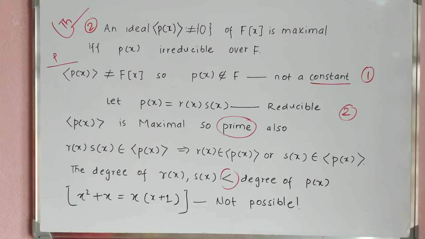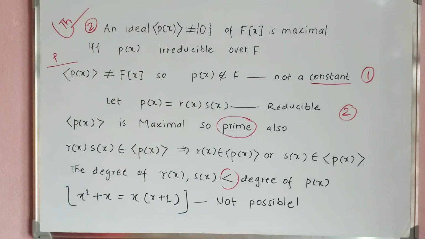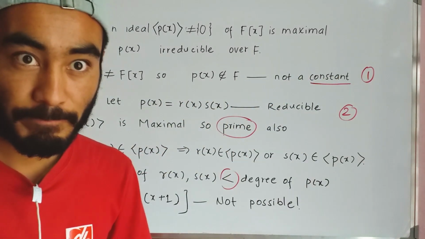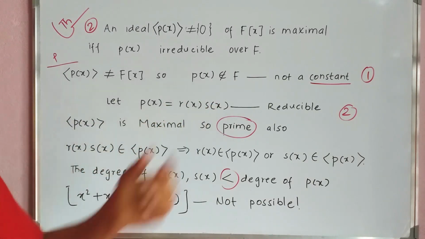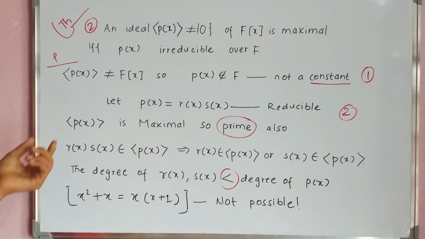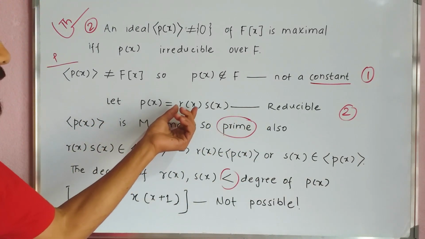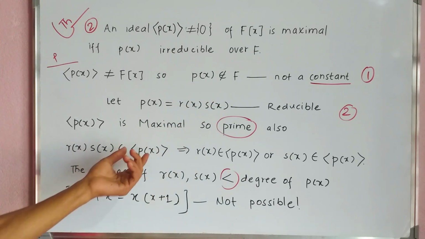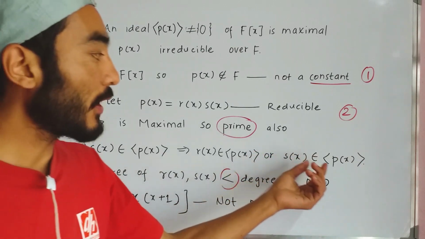To prove is the polynomial p(x) is irreducible over F. Now we have the ideal <p(x)> is not equal to F[x] because the ideal <p(x)> is maximal. Then by a theorem, the polynomial p(x) does not belong to the field F, so the polynomial p(x) is not a constant. Then let the polynomial p(x) equal r(x)s(x), that is, reducible if possible. Since the ideal <p(x)> is maximal, it is prime also. Then the product r(x)s(x) belongs to the ideal <p(x)>, which implies either r(x) belongs to <p(x)> or s(x) belongs to <p(x)>.